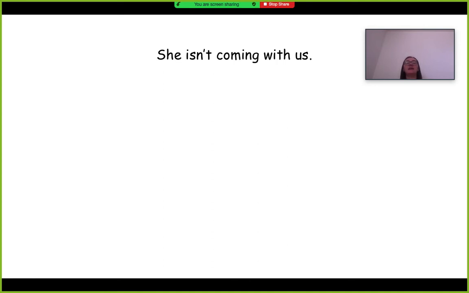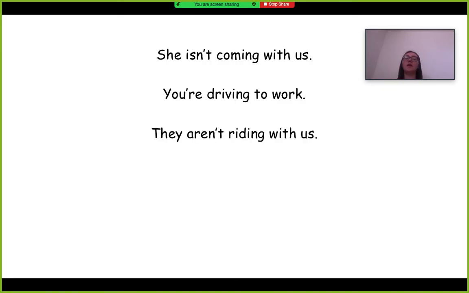So if we say she isn't coming with us, isn't just means is not, right? So it's a negative. She isn't coming with us. You're driving to work. You're means you are. You are driving to work. They aren't riding with us just means they are not riding with us.